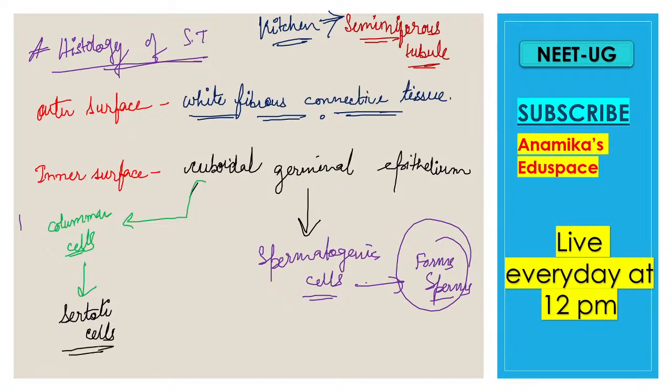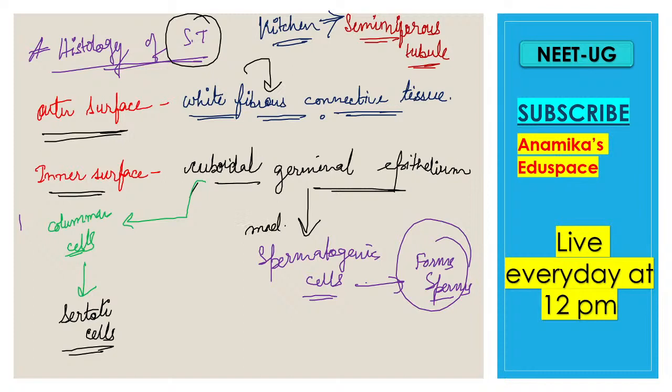Okay, so in the histology of the seminiferous tubules, we see that in the outer surface there is white fibrous connective tissue. In the inner surface there is cuboidal germinal epithelium tissue. It is made up of the spermatogenic cells. What is the function of the spermatogenic cells? The function is formation of the sperm.